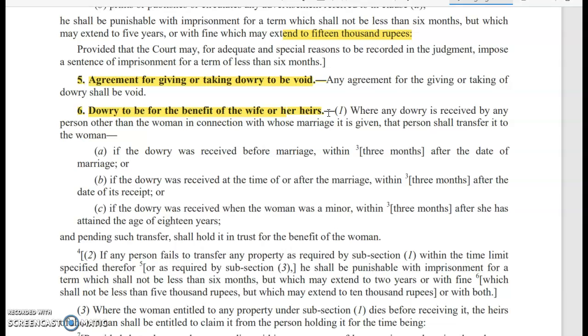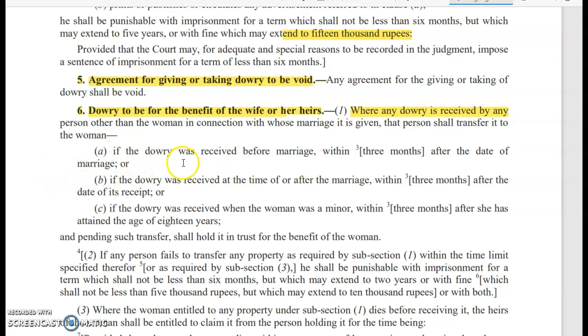So here, clause 1 stated that where any dowry is received by any person other than the woman in connection with whose marriage it is given, that person shall transfer it to the woman.